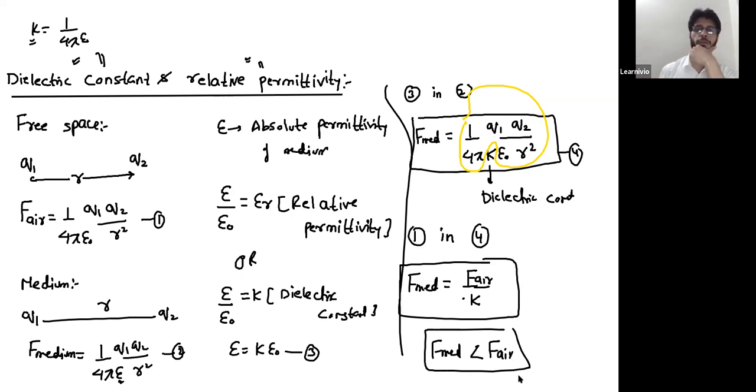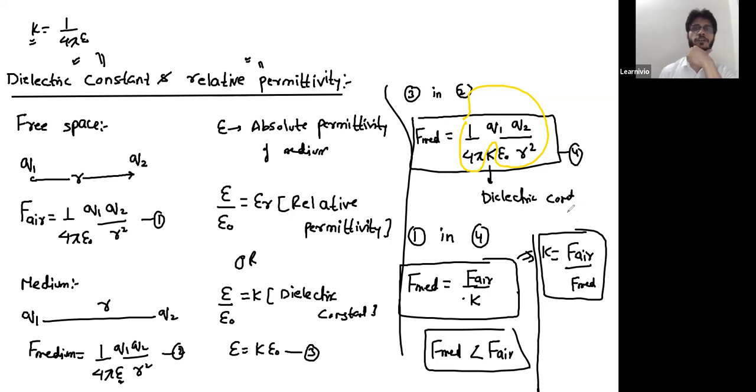The force in a medium is always less than the force in air. From here, you can even write K as force in air divided by force in medium. This is another definition of the dielectric constant: the ratio of the force between two charges in air to the force between the same charges in medium.